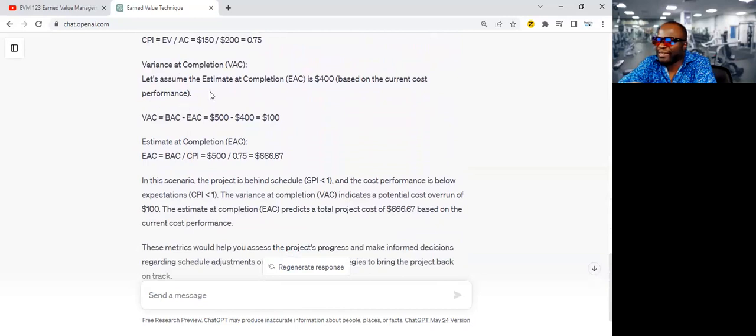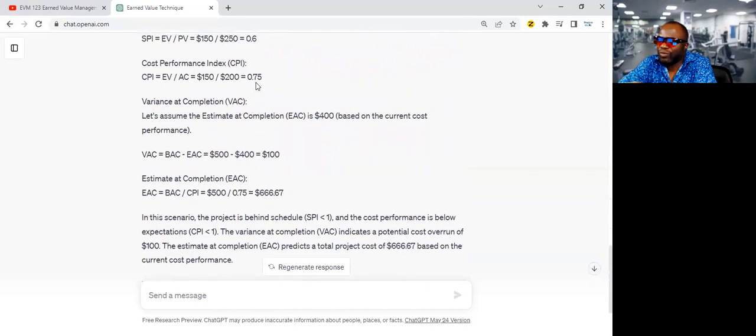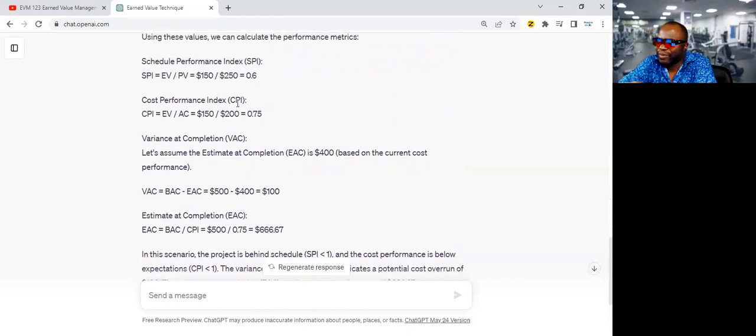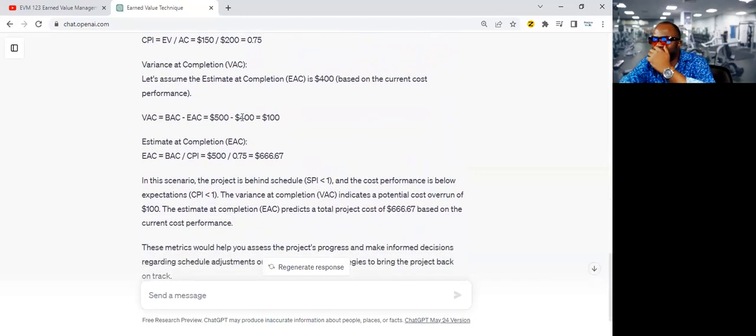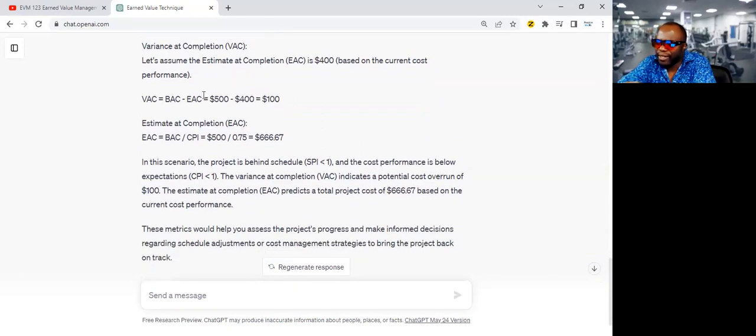Well, it is telling you that based on what we see today, the variance at completion will be $100, meaning you're going to have $100 left over. The cost performance isn't very good, though. So I think this is a scenario it's trying to build. Okay, so it said, let's assume EAC is 400. And then you already know that the BAC is 500. So it's just showing you the VAC would be $100 positive, right?